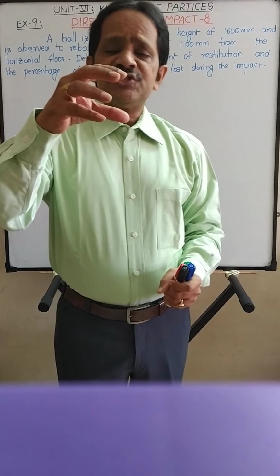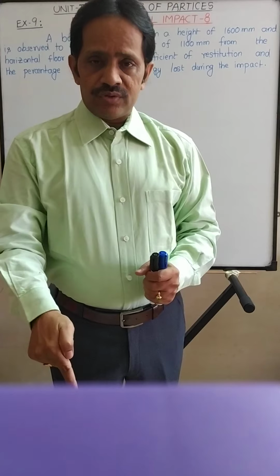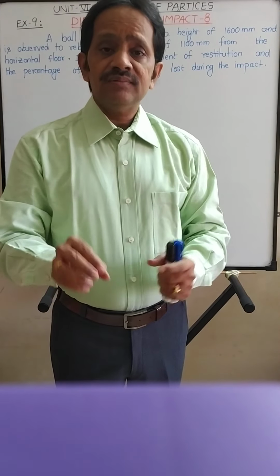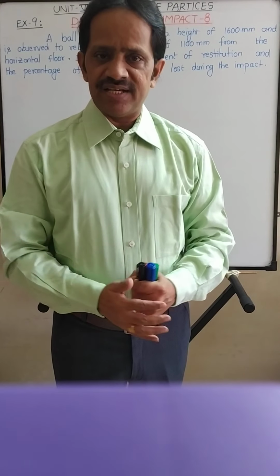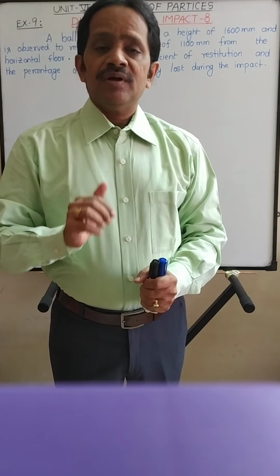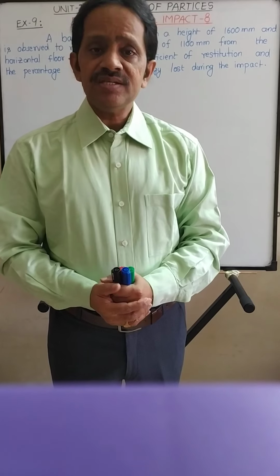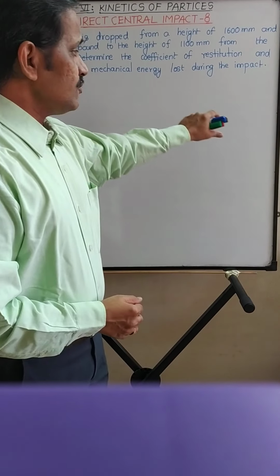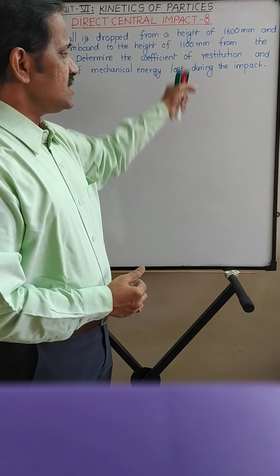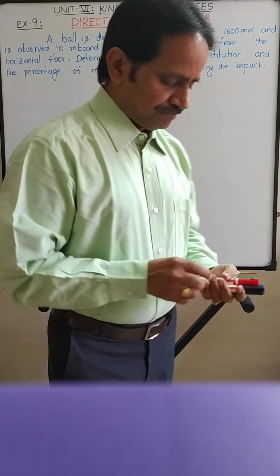Here the ball is dropped on the floor. So the velocity of the floor before and after impact with the ball is 0. So that is a special case, right? Here there is an impact between the ball and the floor, but the velocity of the floor before and after impact is 0. So first we will derive a general formula. Then you can put these values in that formula to get the required answer, right?